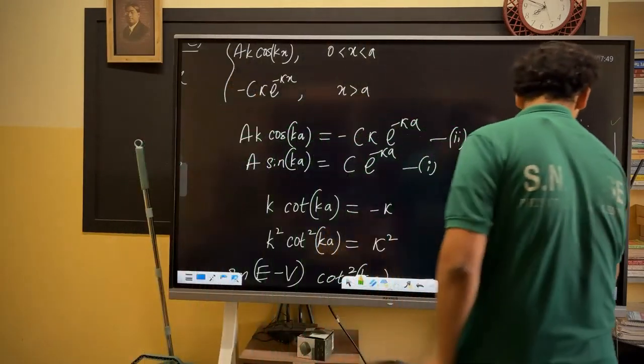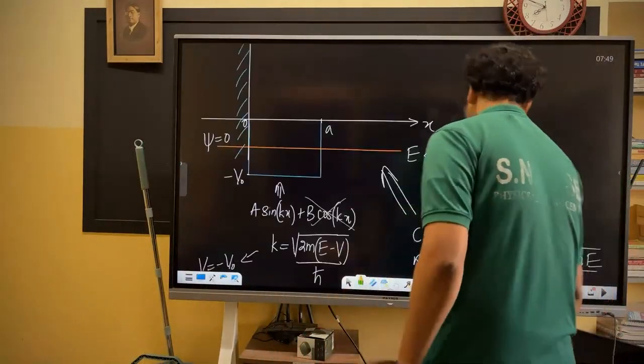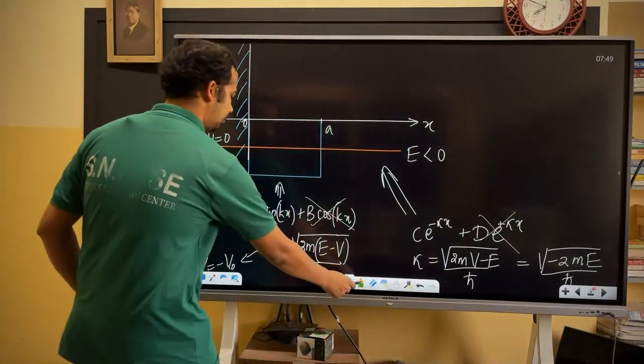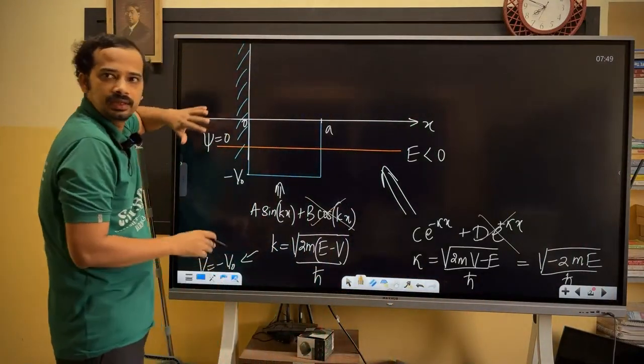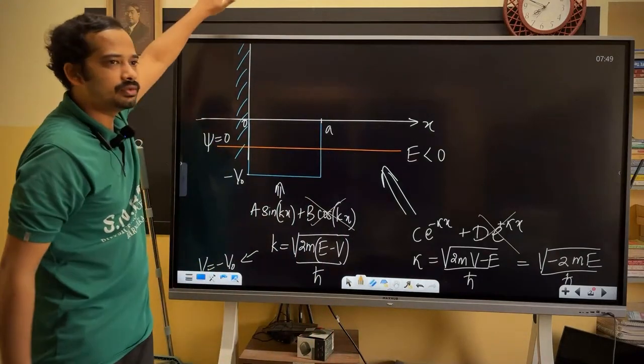Or there is one more jugaad way here. You had a usual finite square well, no infinity here. You started raising this wall to infinity.